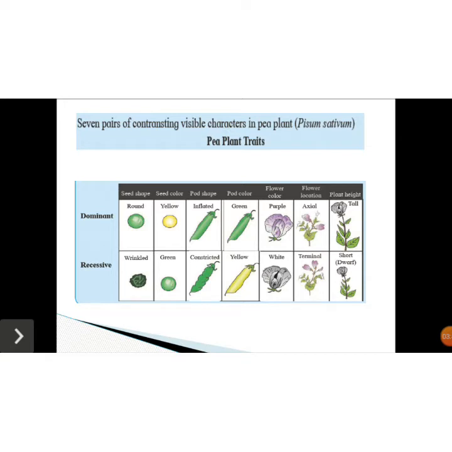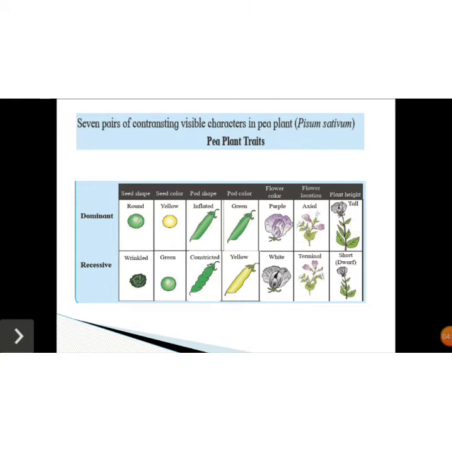In the pea plant, contrasting characters can be easily recognized, so he took visible characters, and the 7 different characters in the pea plant were controlled by a single factor. These factors are located on separate chromosomes and are transmitted from one generation to another generation. He also introduced the concept of dominance and recessiveness. So these were the Mendelian experiments.